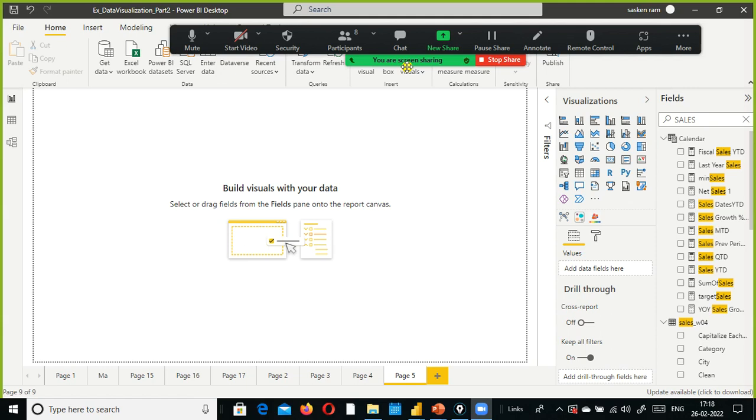If the categories are only minimal, for example, take two types of categories, we can easily go through the stacked bar or horizontal, because it is one after one. In some cases, suppose it's more than three or four categories, that time we go for a cluster, because it's a side by side view, we can easily identify.